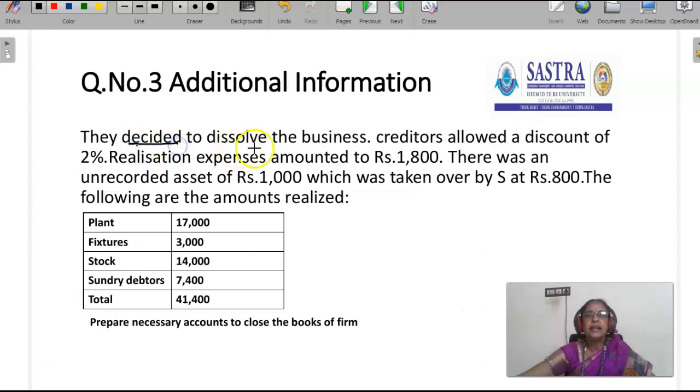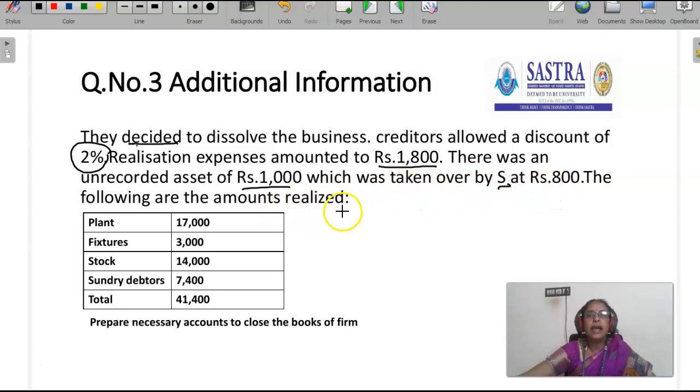The partners decided to dissolve the business. Creditors allowed a discount of 2%. Realization expenses amounted to rupees 1,800. There was an unrecorded asset of rupees 1,000 which was taken over by S at rupees 800.